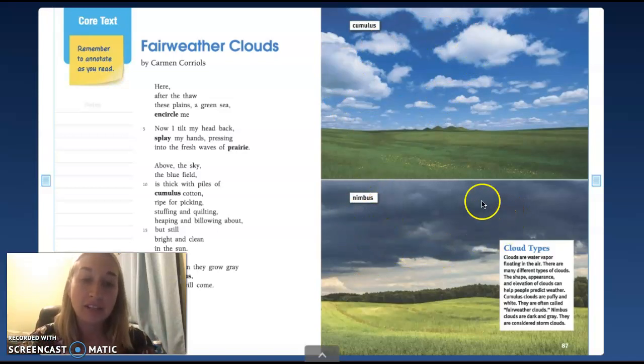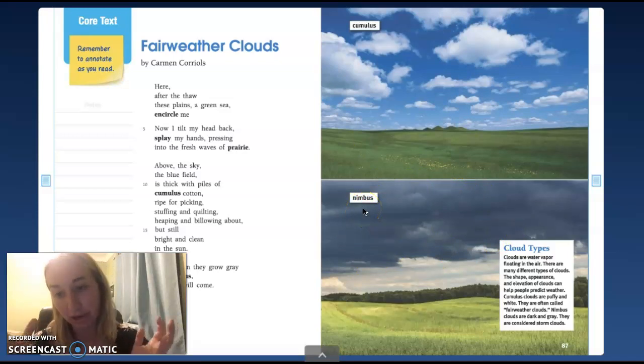And what kind of cloud is on the bottom? That's right, nimbus. Nimbus clouds are gray and dark and full of rain. Now, what is the same in both? So the clouds are different in these pictures. What is the same in both these pictures? What is this large grass field called? That's right, it's a prairie. So these clouds are over a prairie.